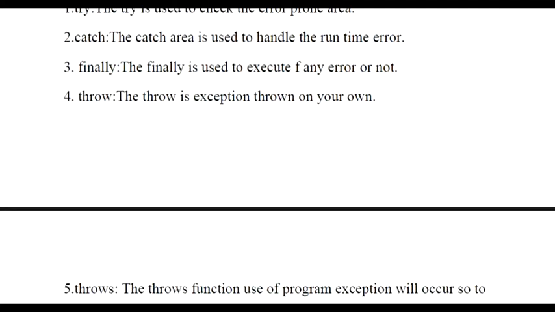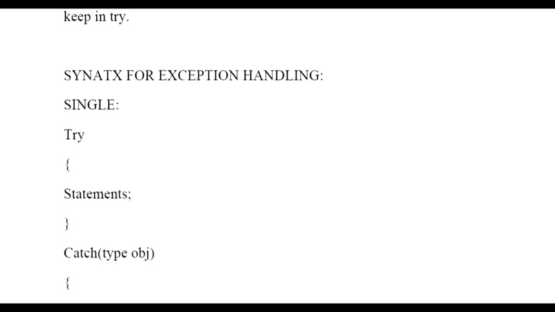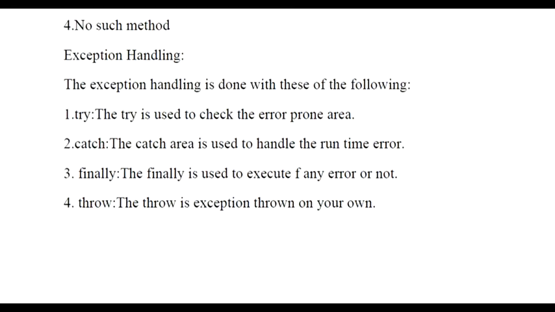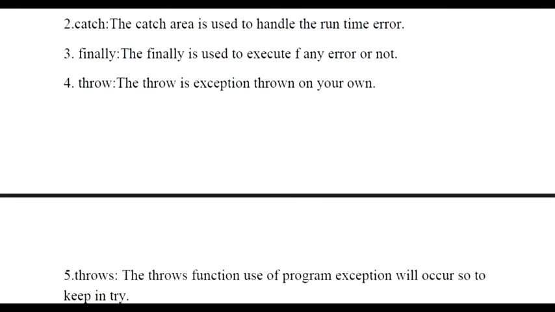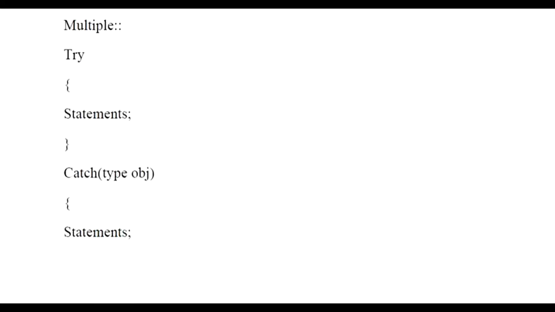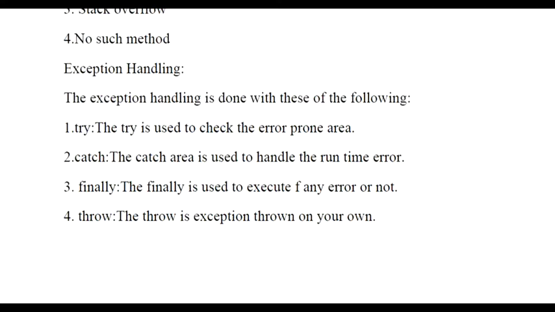Now, how does the exception handler work? First of all, the thrown exception is matched against the first set of exception handlers. If it fails to match, it will move forward to the next set of handlers, and if it matches another one and gets checked, the exception will be removed. The exception is handled with the help of some exception handling techniques. These are try, catch, finally, throw, and throws.